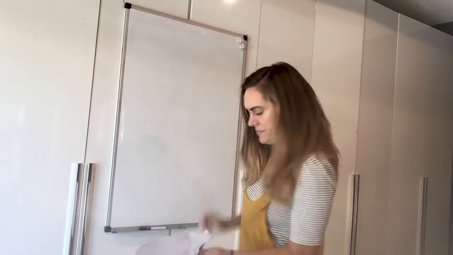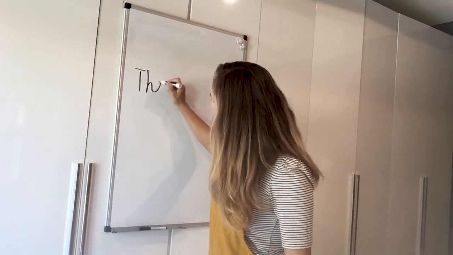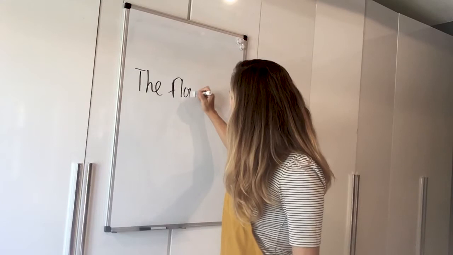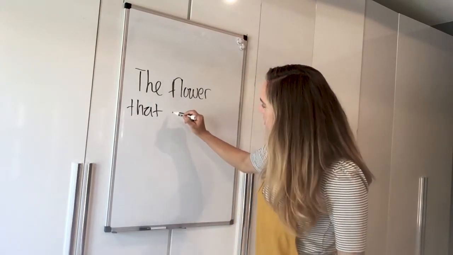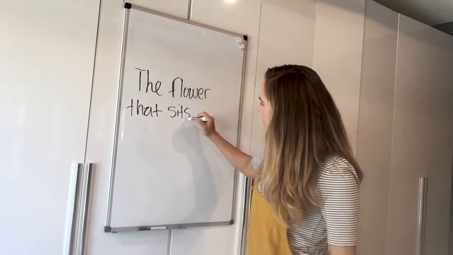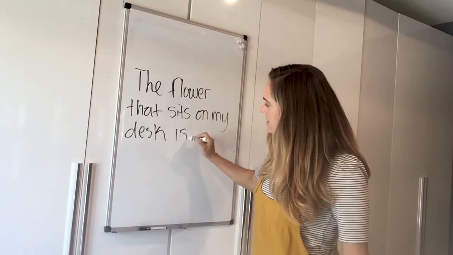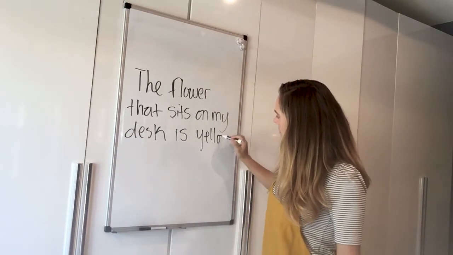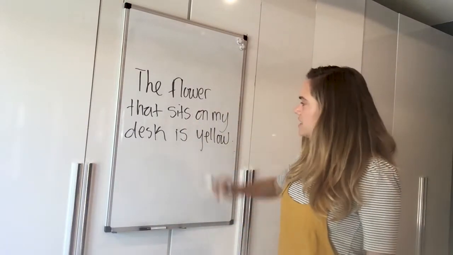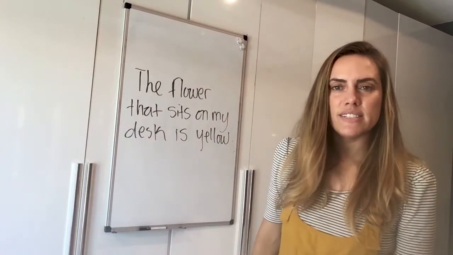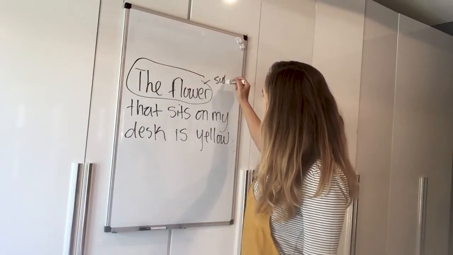Okay, and I'm going to use singular this time. The flower that sits on my desk is yellow. Okay, I was talking about bees, so now I'm talking about flowers. The flower that sits on my desk is yellow. Who or what is the sentence about? The subject is the flower, okay?